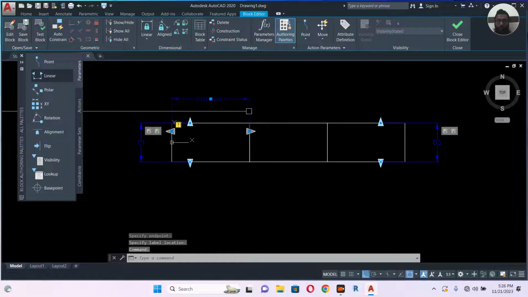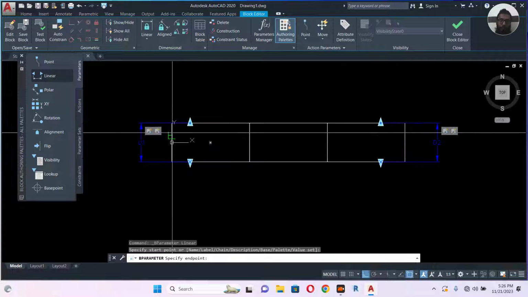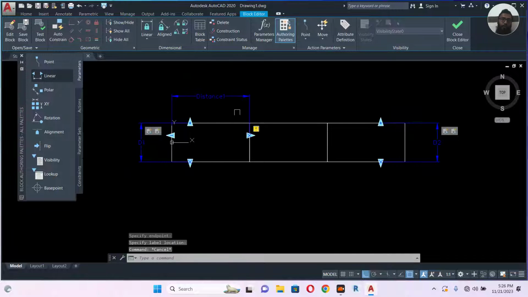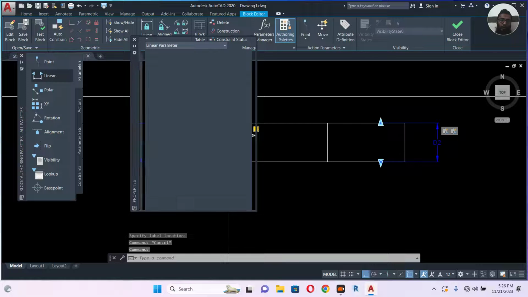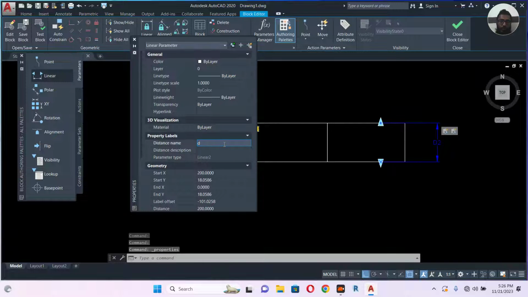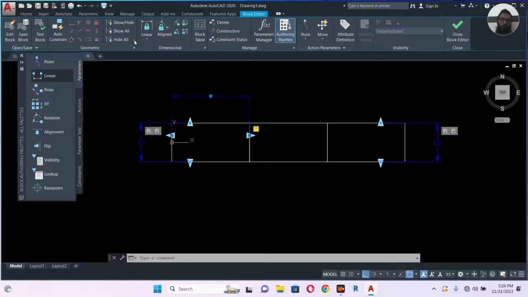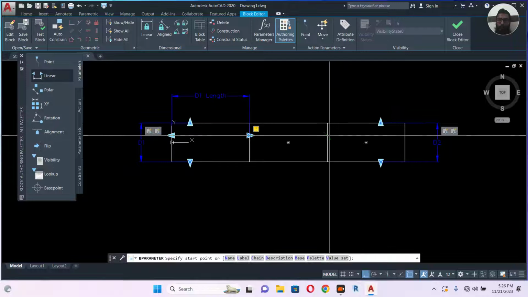Make sure of this, otherwise it will be a problem. Let's Ctrl 1, D1 length. This is the parameter you will change once you load the block.